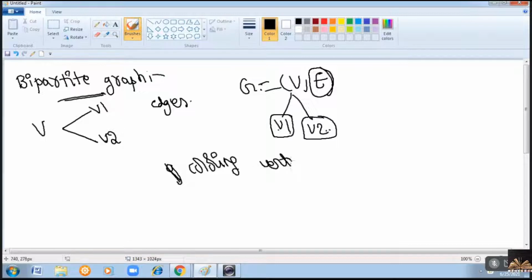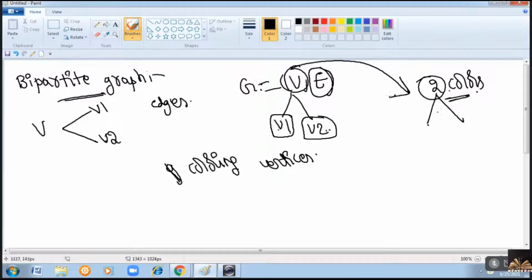How you will color the vertices is, you must consider a maximum of only two colors. Every vertex in the given graph must be colored with one of these two colors, right?